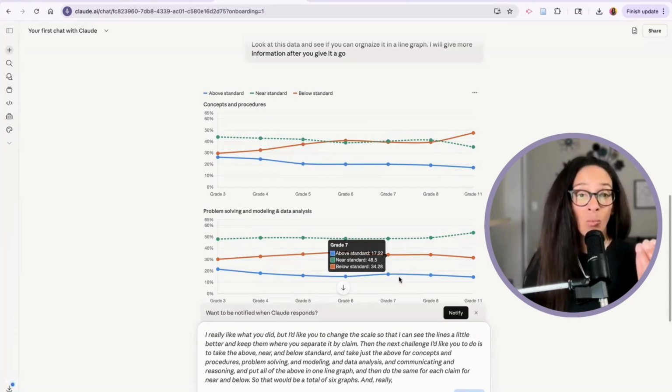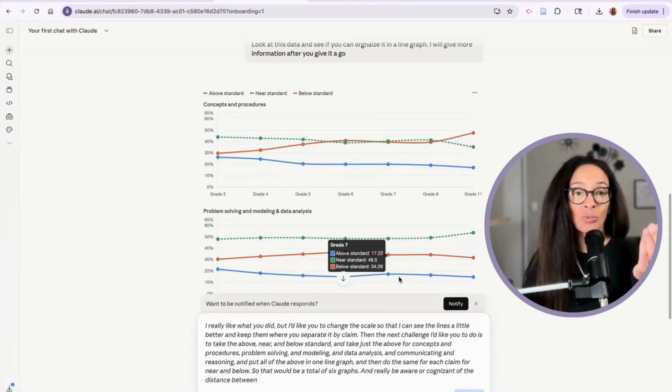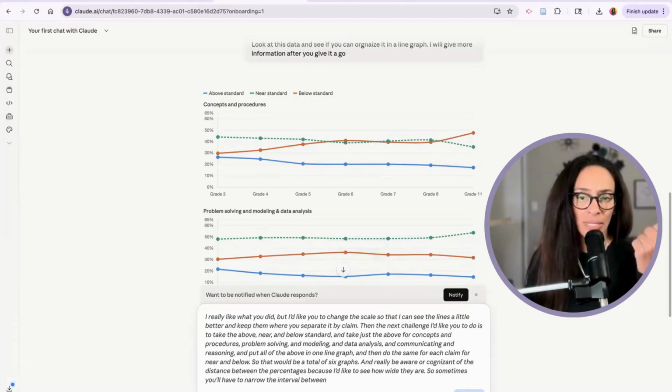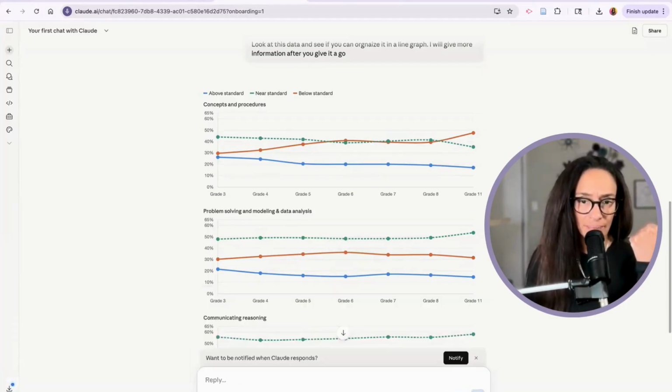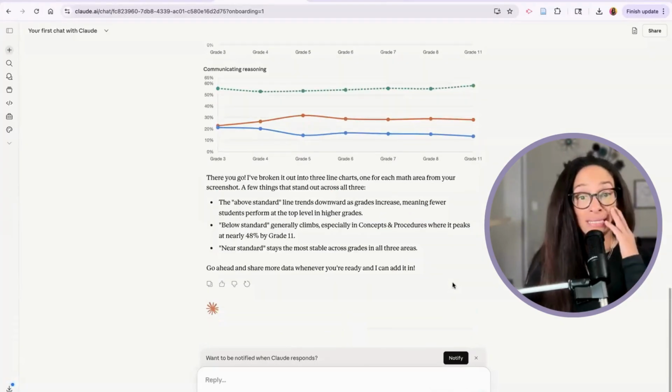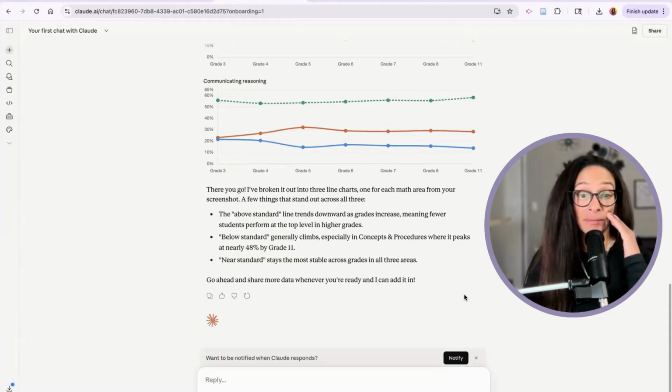And really be aware or cognizant of the distance between the percentages, because I like to see how wide they are. So sometimes you'll have to narrow the interval between percentages. Do you understand? Now, I have already done this in ChatGPT, but I am very curious what it will do here.